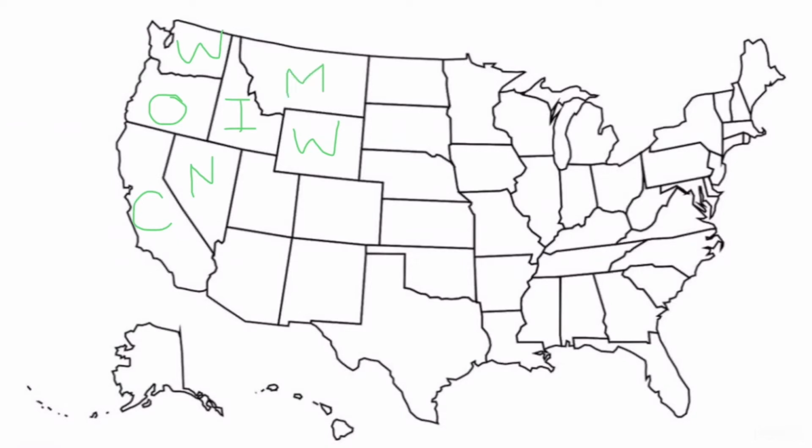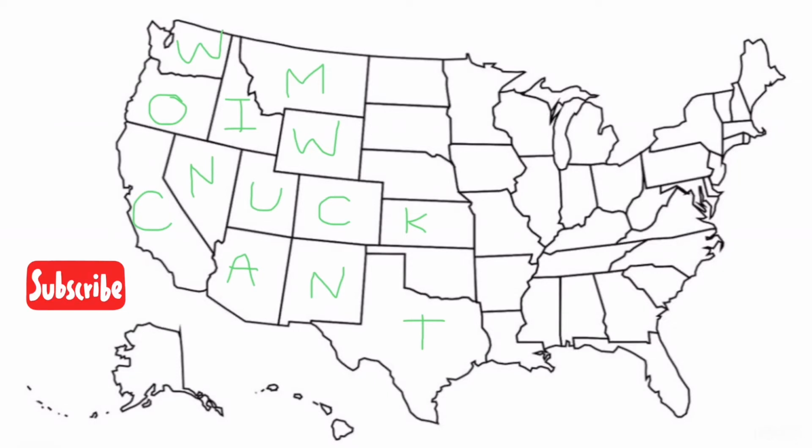Then we have MUCK. When it rains, there's a lot of muck, or mud. So we have the states of Montana, Utah, Colorado, and Kansas. Then we have ANT. Think there's a lot of ants in the American Southwest, with the states of Arizona, New Mexico, and Texas.